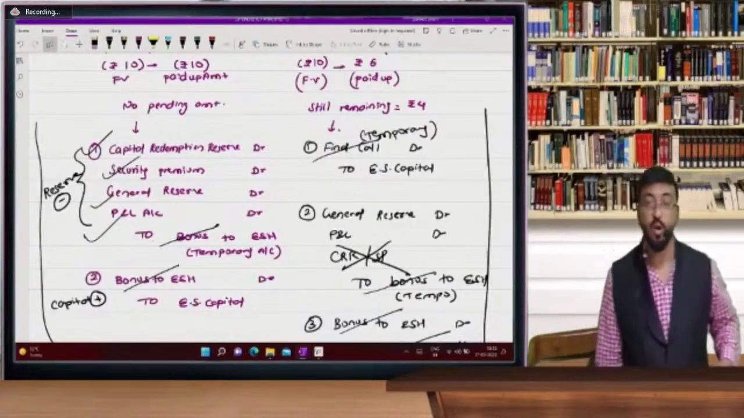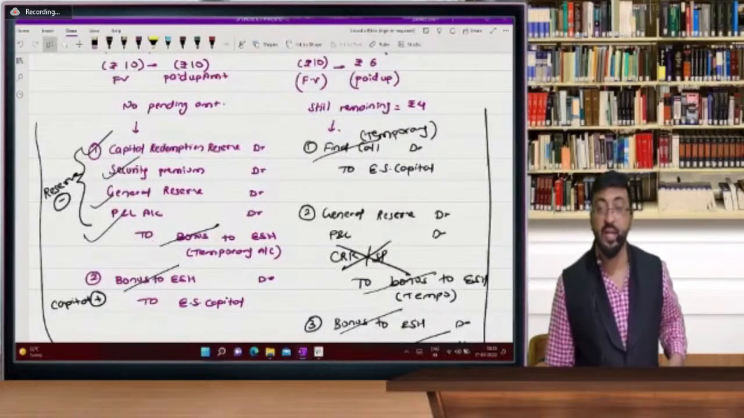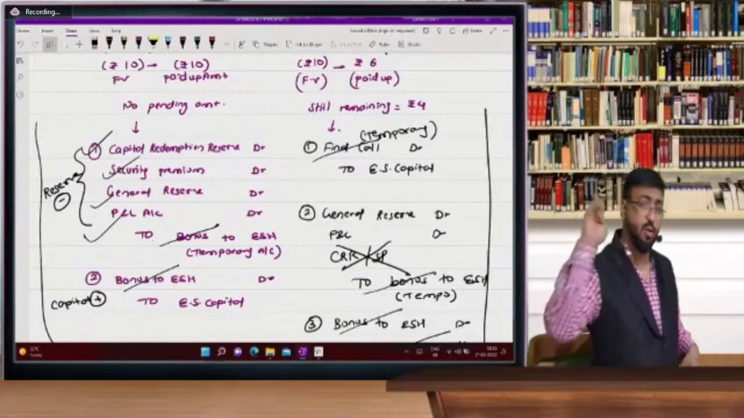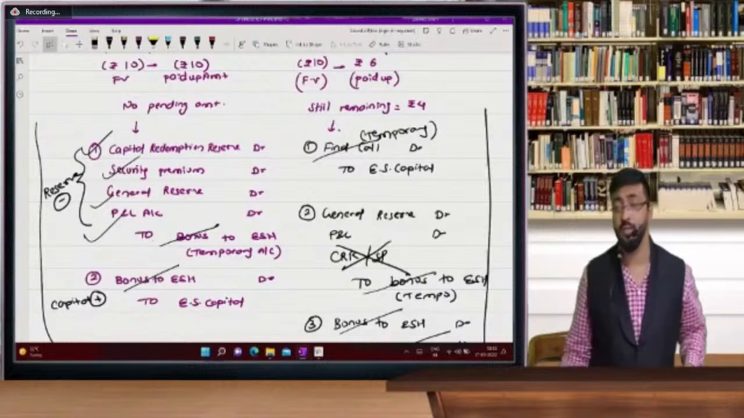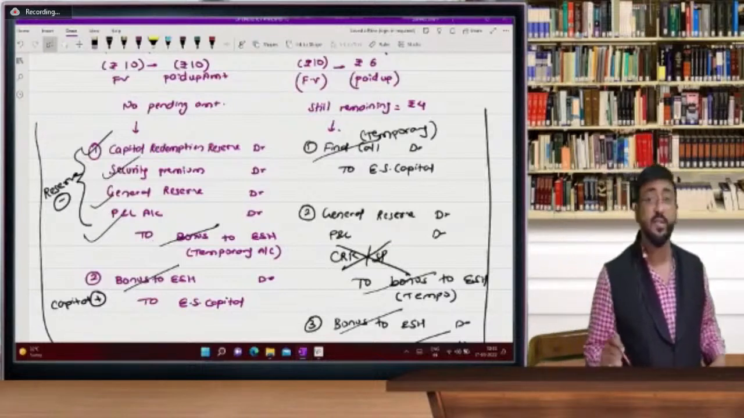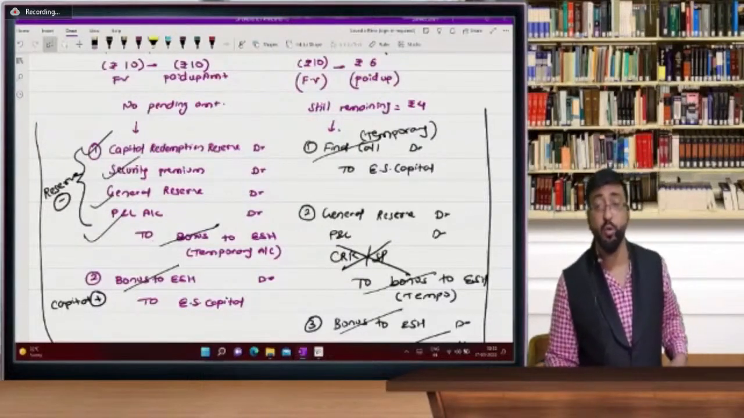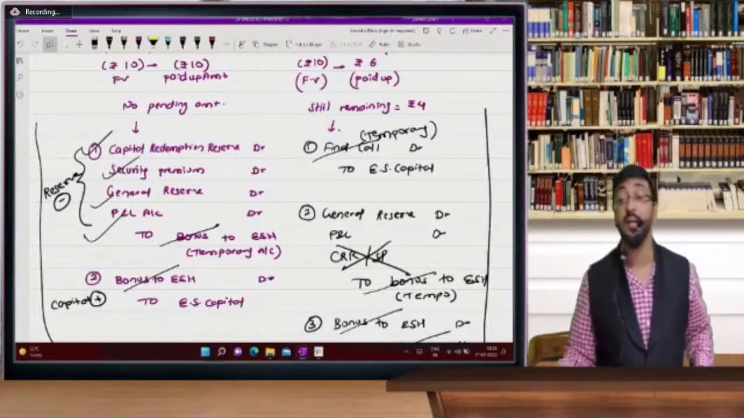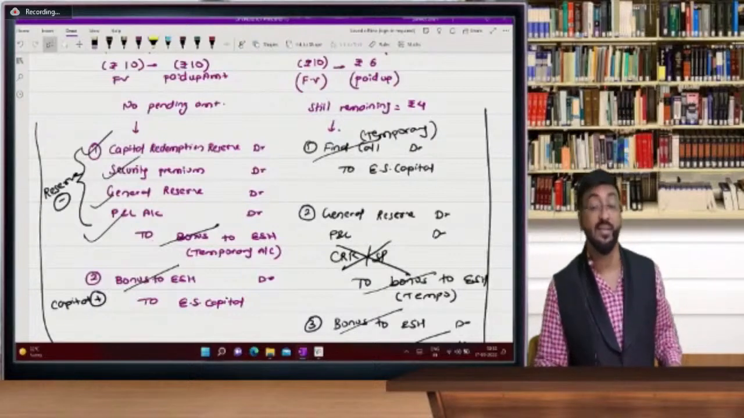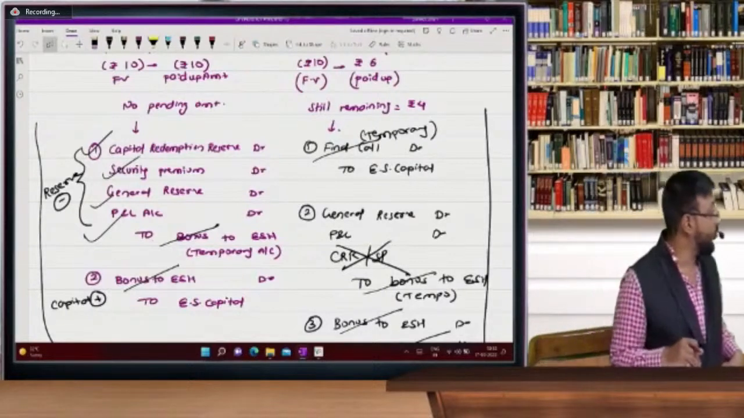I hope now you are clear with this concept. There are 3 entries in case of partly paid shares and only 2 entries for fully paid up shares. And I'm going to revise it now. What is the SEBI guideline? SEBI guideline, yes, I will explain it.